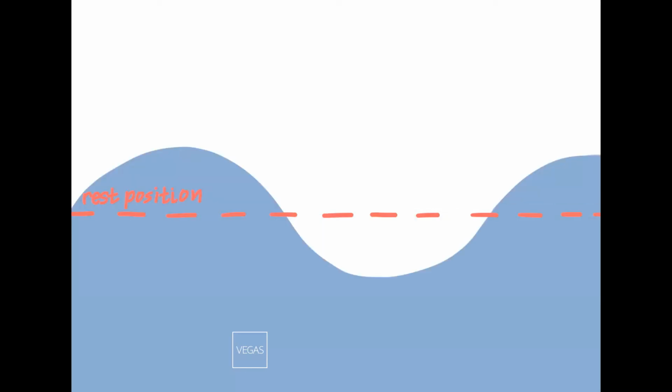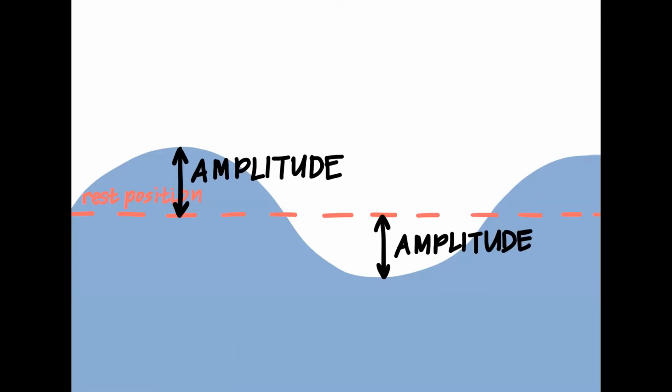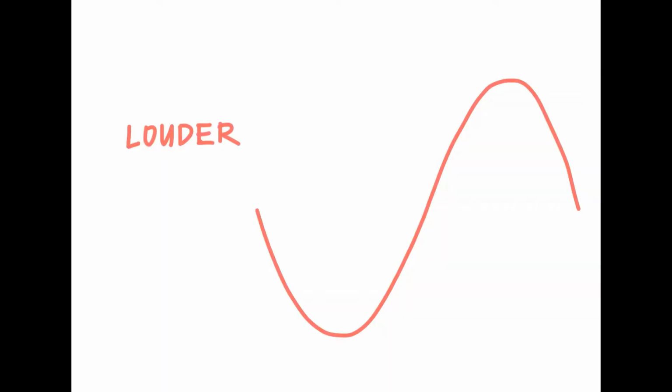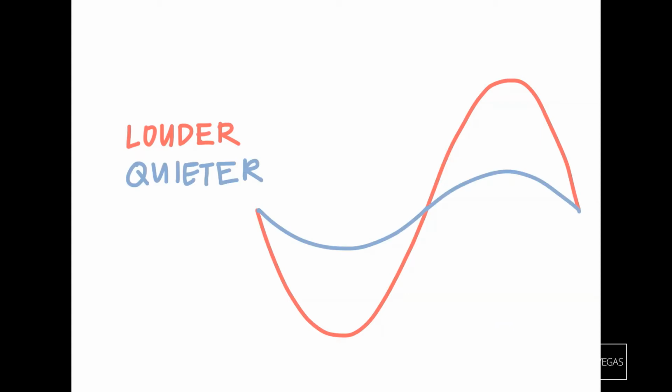Now when the water starts waving, we can measure the height of the wave from the rest position to a crest, which is also the same as the height from a trough to the rest position. This height is called the amplitude of the wave. On a wave diagram, the amplitude of a wave is the maximum displacement of the points on a wave from the resting position. The amplitude tells us how strong or intense a wave is. For example, louder sounds are accompanied by sound waves with greater amplitudes, while quieter sounds have lower amplitudes.